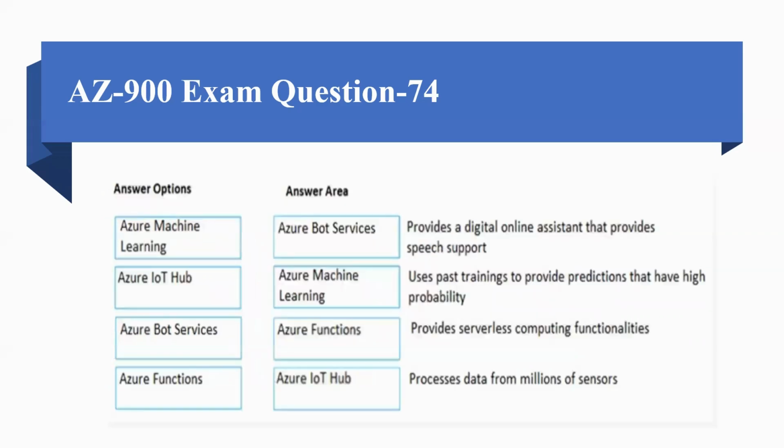And the answers should be: Azure Bot Service provides a digital online assistant that provides speech support. Azure Machine Learning uses past training to provide predictions that have high probability. Azure Functions provides serverless computing functionalities, and Azure IoT Hub processes the data from millions of sensors.